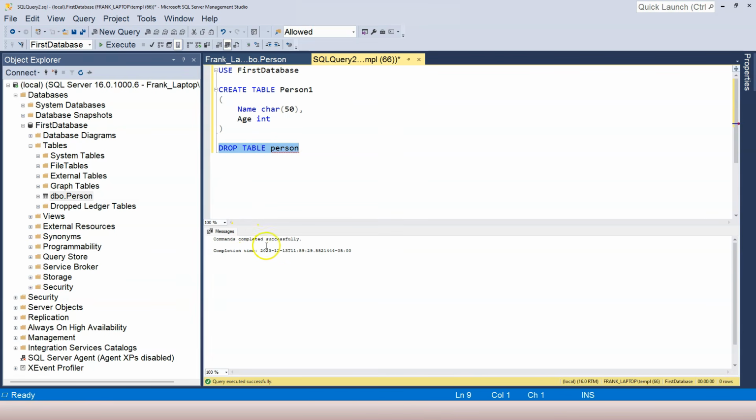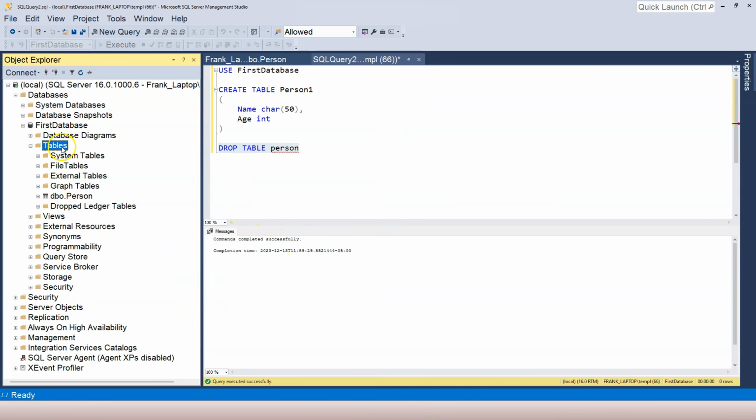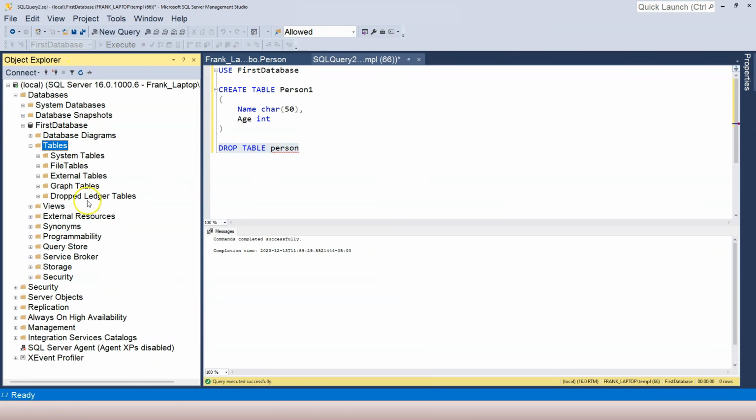Now commands completed successfully. If I highlight the table folder and click on the refresh button, I don't see the table anymore. The table is deleted, or we can see the table is dropped. Okay, that's everything I want to cover in this video. I'll see you in the next one.